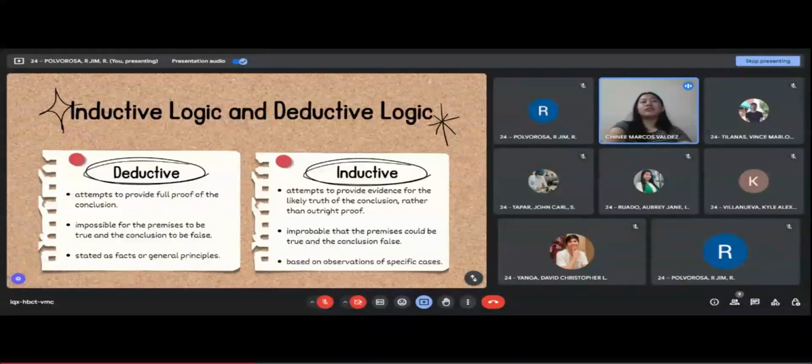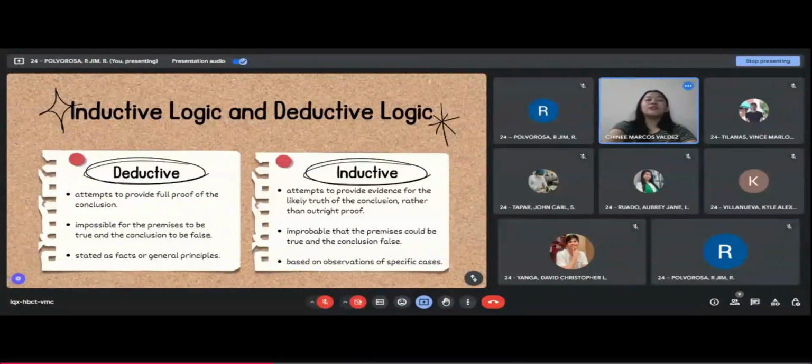So, based on the given example, we noticed that Kyla made her conclusion based only on her observations and experiences. So, between these two, deductive logic is more difficult to use since you need facts that are definitely true since sabi nga kanina, you have to be precise or certain, which can be difficult particularly for people who struggle with logical and abstract thinking. So to simplify in reasoning, deductive logic goes from general to specific, while in inductive, you go from specific to general.